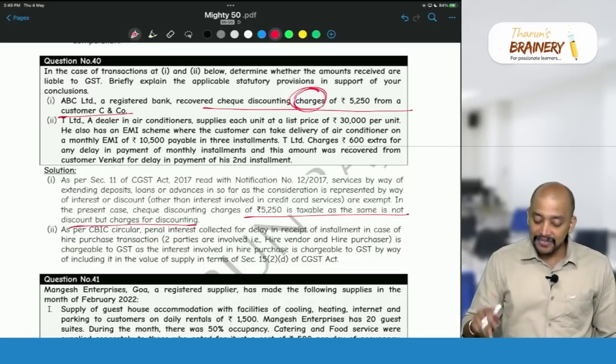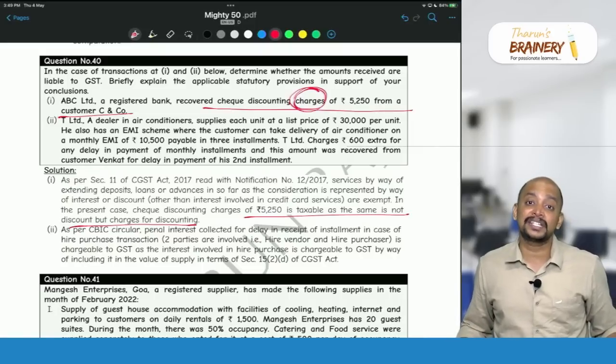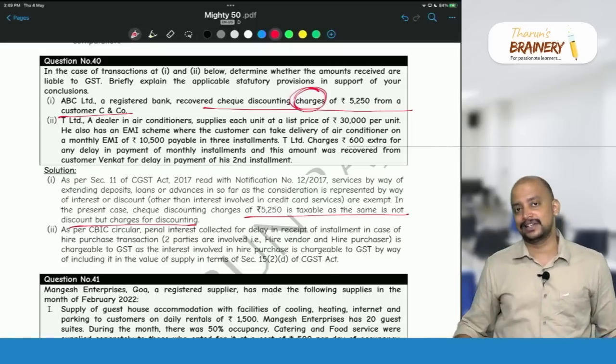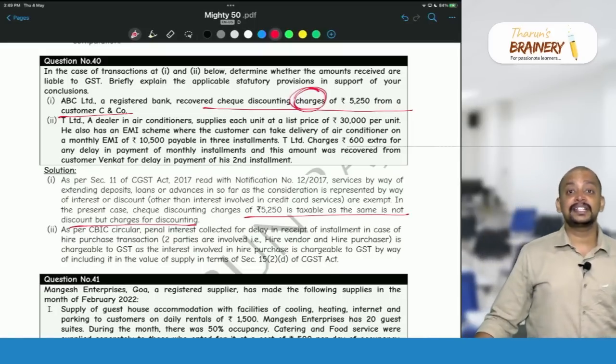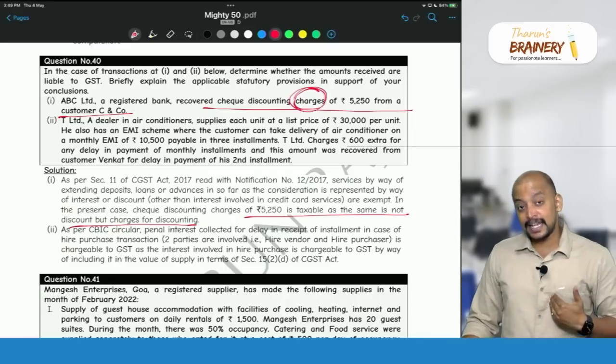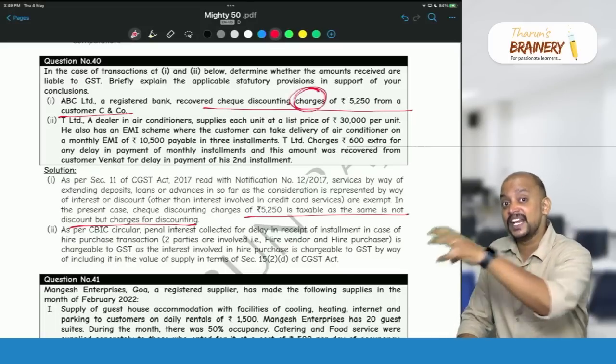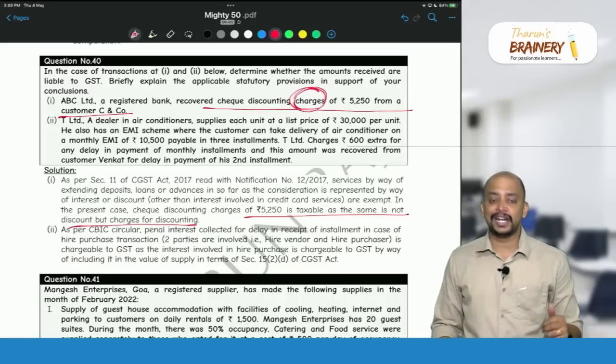So, the dealer is giving the EMI scheme. So which means it's a hire purchase transaction. Because in hire purchase financing, there will be three parties. Who are those three parties? Supplier, that is hire vendor, hire purchaser and a financier. But here we don't have any financier.